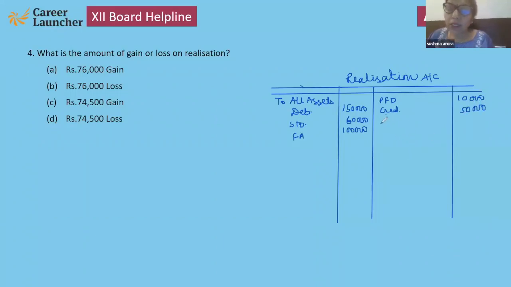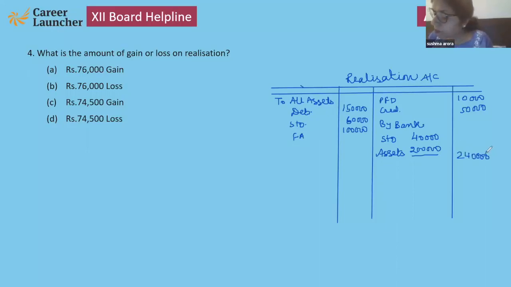Now they sell the asset. So the asset realized will be in bank. Stock realized, as I just explained, is 40,000 rupees. And other assets are for 2 lakhs. So total is